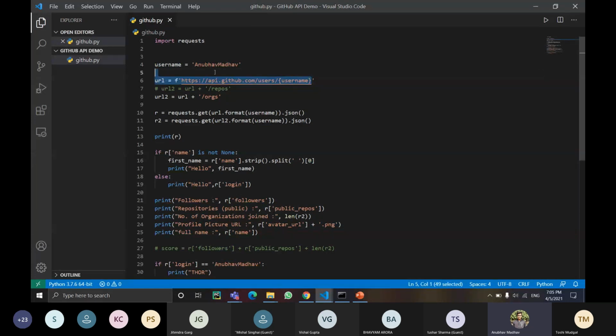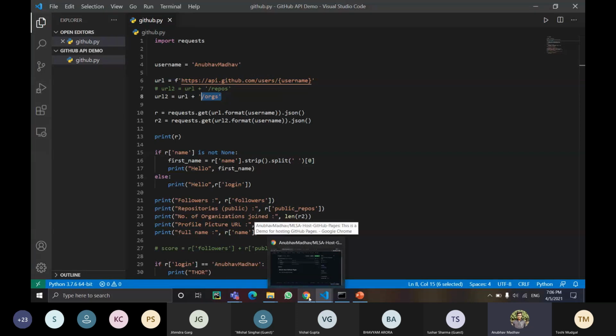Then this is the GitHub API which I'm going to use: https://api.github.com/users/username. It can be changed to anyone's username. I've assigned it to the variable url. I've also created another variable named url2, which is url plus organizations, so that I can make use of that later on.